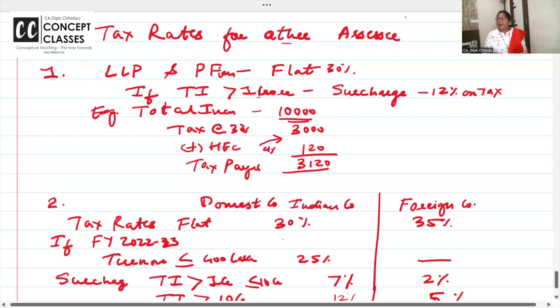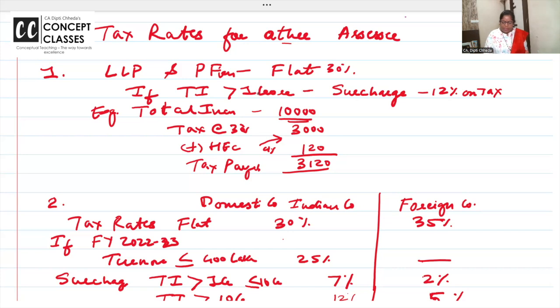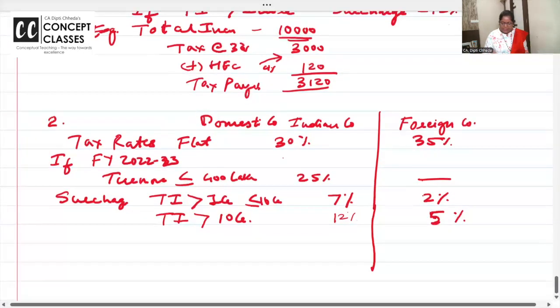Surcharge rates and all. देखो यहाँ भी मैंने आपको लिखाया है booster note में. And if you have attended the practice batch, you have the notes revised. If not, you have the compiler, you can do. If total income exceeds 1 crore, then surcharge will be 12% और tax और कैसे निकलेगा?